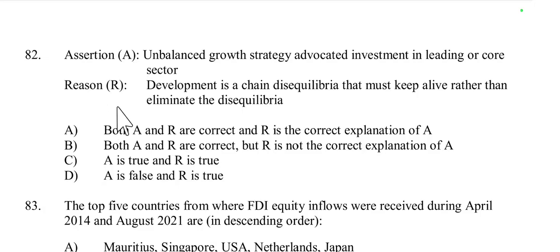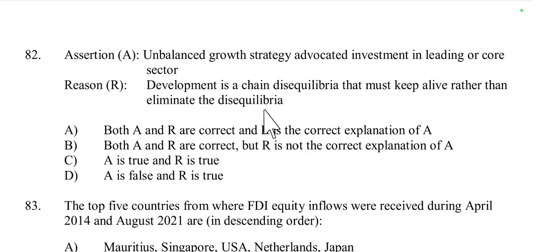Then next, question number 82, an assertion and reason based question. Assertion: the unbalanced growth strategy advocates investment in leading or core sectors. Reason: development is a chain of disequilibria that must be kept alive rather than eliminating the disequilibrium.